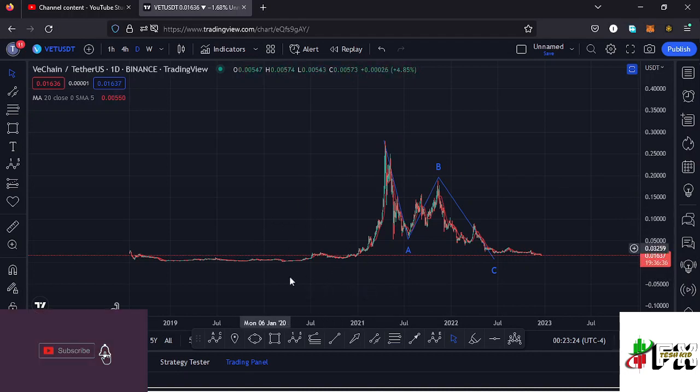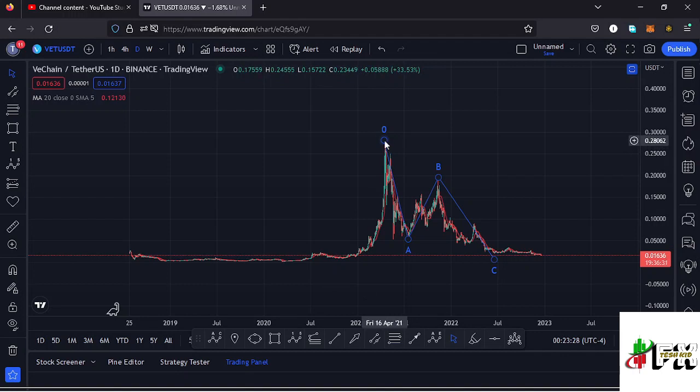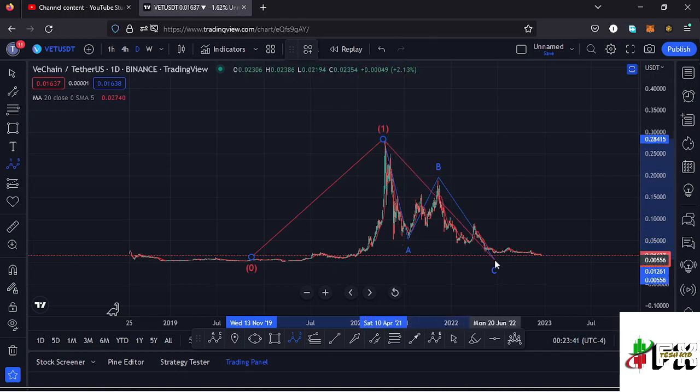Vechain, from these low prices that we had been trading within, we saw a very nice bounce to the upside, making it to an all-time high at around the $0.28 mark in a movement that I've been terming as a higher Elliott wave count 1 to the upside. And after making it to an all-time high, we have been seeing lower prices in this massive ABC corrective structure, which has now taken us back to around the $0.016 mark in a movement that I've been terming as a higher Elliott wave count 2.